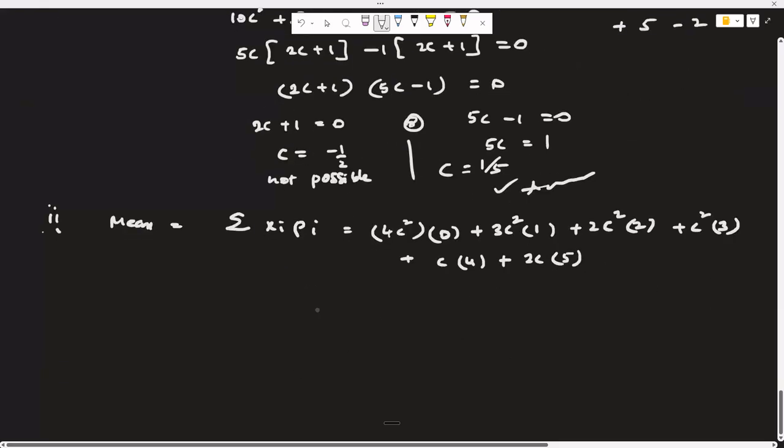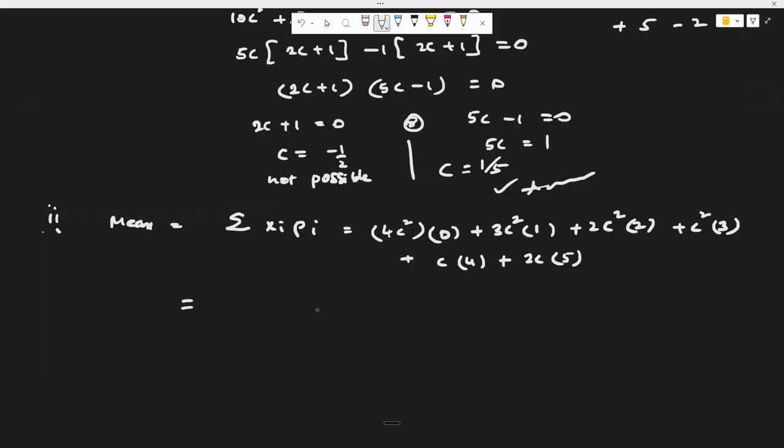This is what sigma xi pi. So finally, first value 0, next 3c square, 2c square into 2 is 4c square, and then 3c square plus 4c plus 10c. So totally 4 plus 3, 7 plus 3, 10c square, and this is what 14c.